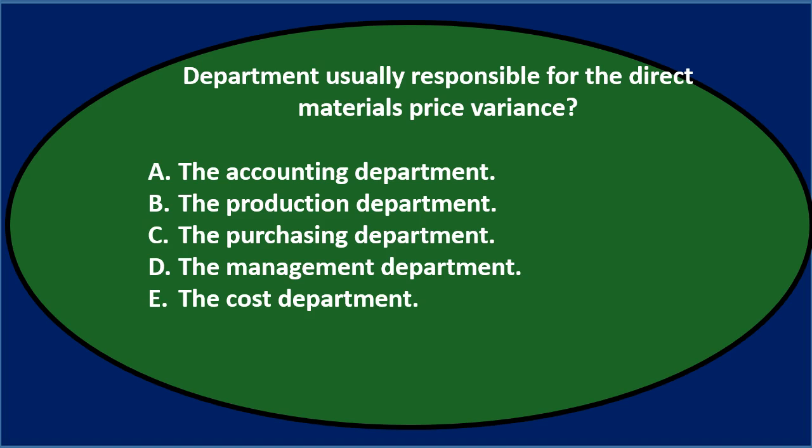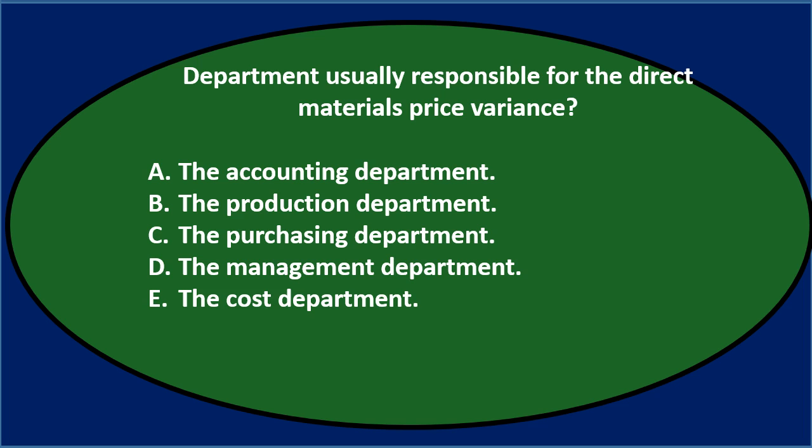In this presentation, we will take a look at multiple choice questions related to flexible budgets and standard costs, going through the questions and then practicing test-taking skills with them. First question. Department usually responsible for the direct materials price variance, either A, the accounting department, B, the production department, C, the purchasing department, D, the management department, or E, the cost department.